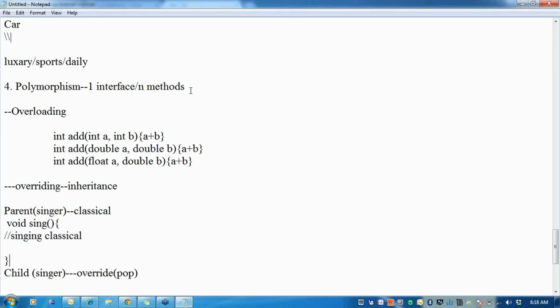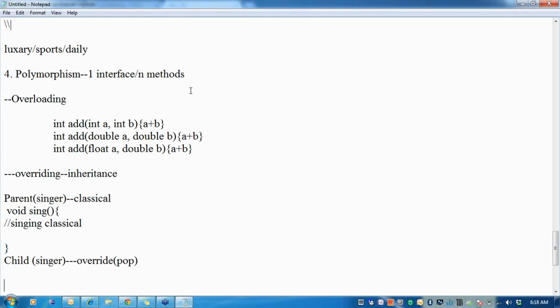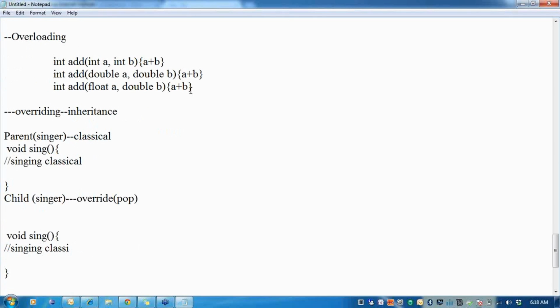But in the child, the signature would be absolutely the same, but instead of singing classical, he will inherit classical, but he can sing pop.